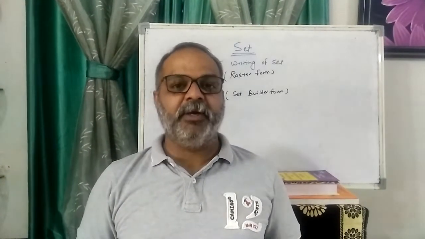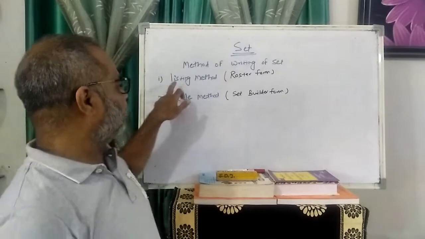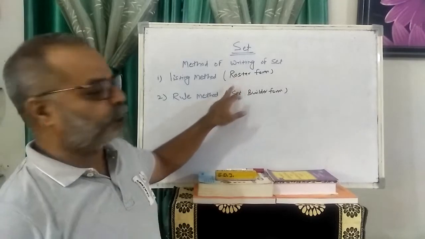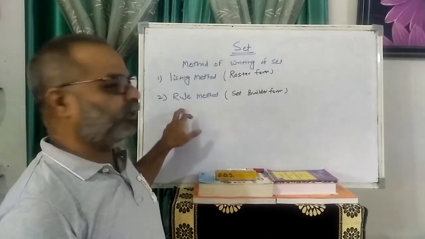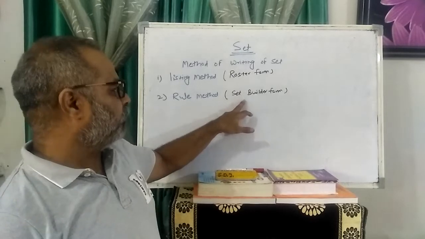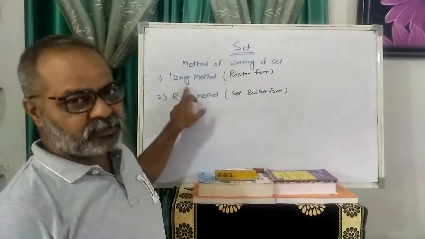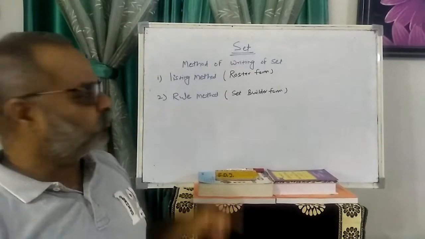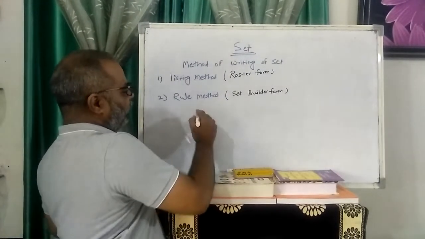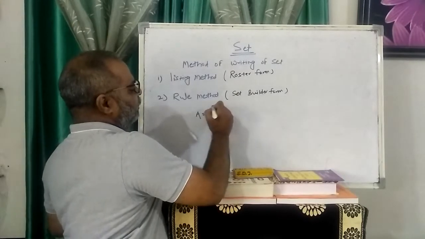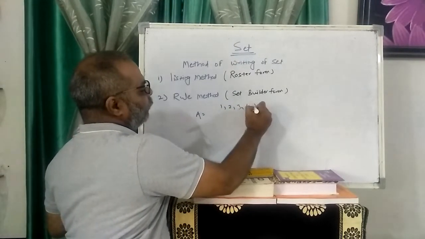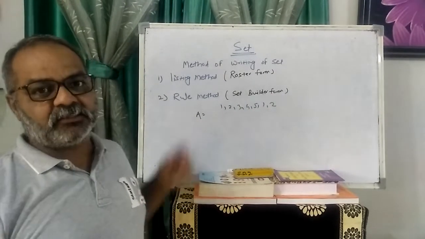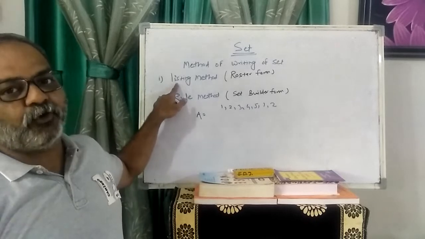There are different methods to write a set. The first method is called the listing method, also called roster form. The second method is called the rule method, also called set builder form. The word itself indicates the meaning: listing means to list something. So I write a set A, with the numbers 1, 2, 3, 4, 5. These are the numbers, and I write them in listing form.